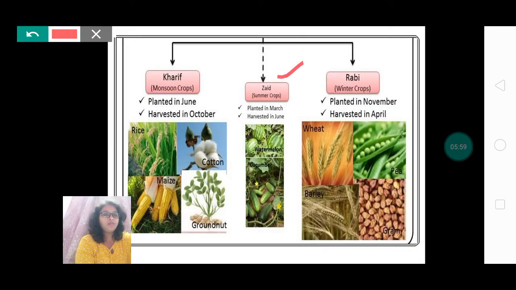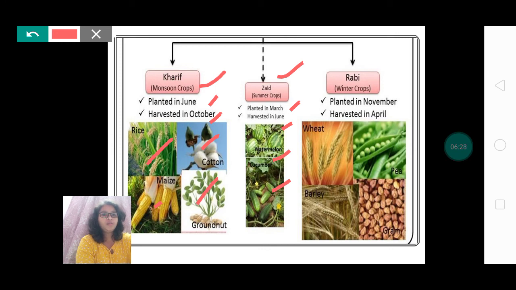Zaid crops are summer crops planted in March and harvested in June. Examples of summer crops are cucumber and watermelon. Second one is Kharif crop. Kharif crops, also known as monsoon crops, are planted in June and harvested in October. As examples, you will see pictures of rice, cotton, maize and groundnut.